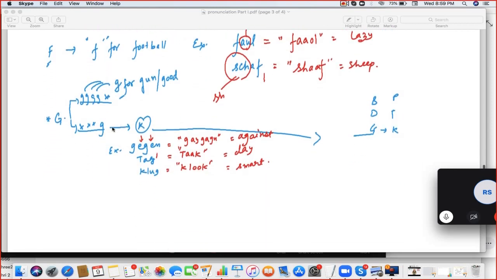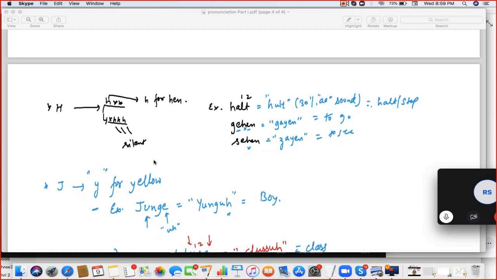Next is G. G in the end is K. Beginning or middle is G for gun. Right. So speak the example. Gegen. Next. Tak. Next. Fluke. Flug. Gegen, Tak, and Flug. Correct. Next is H.